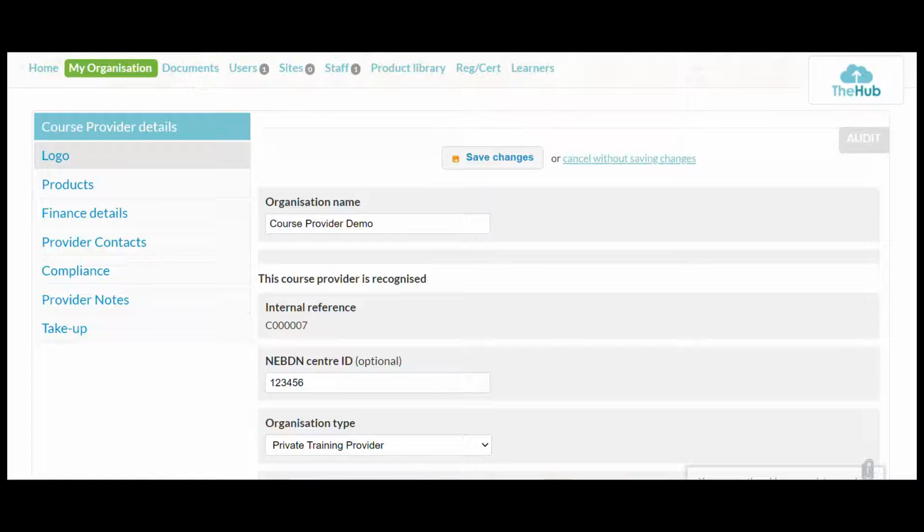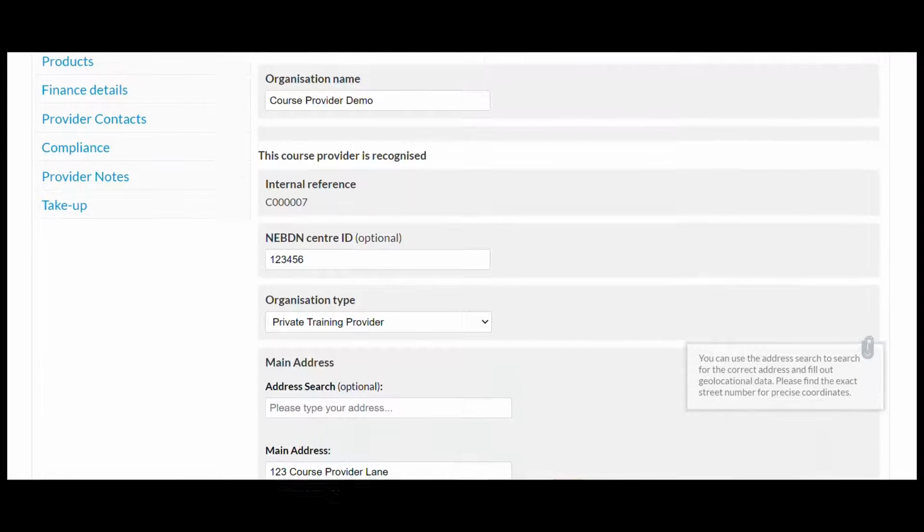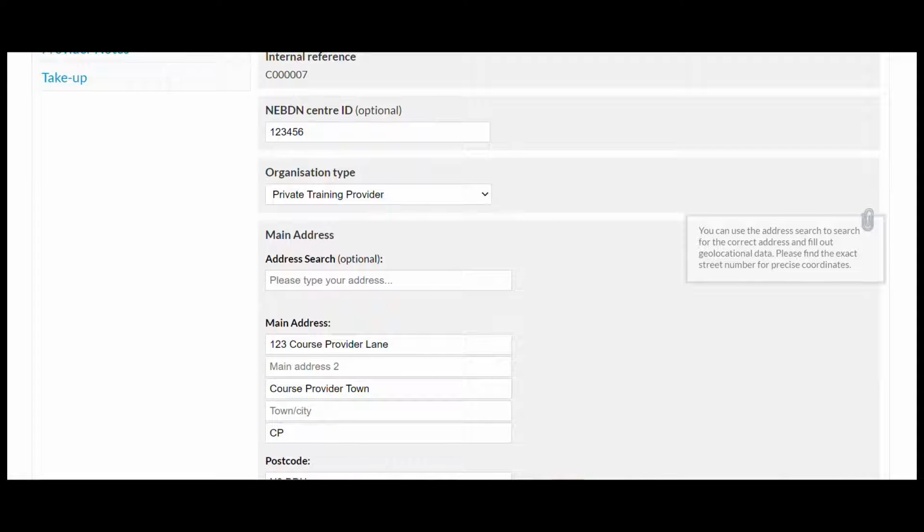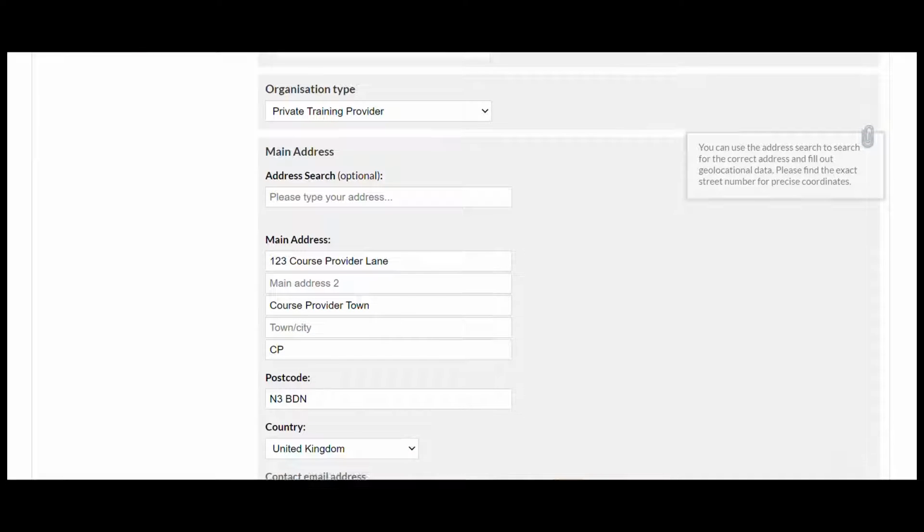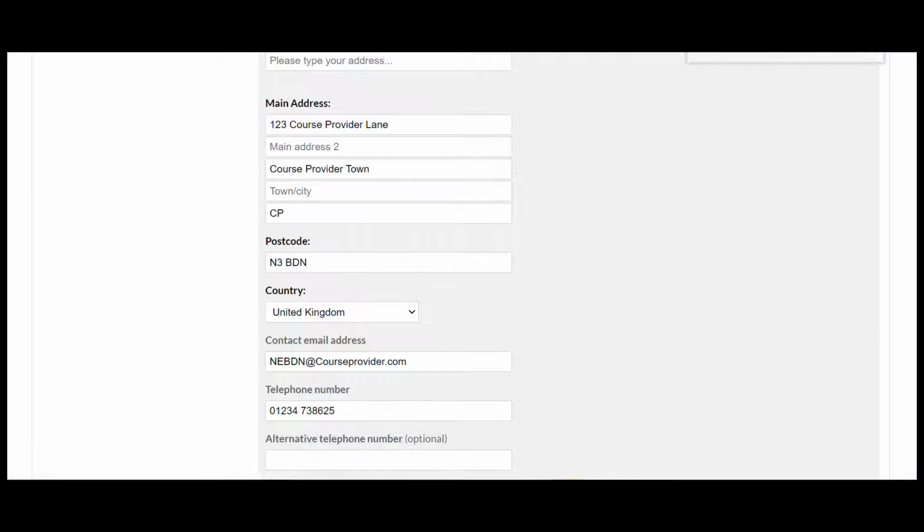We've got logo, products, finance details, provider contacts, compliance, provider notes, and take up. We'll work our way down these ones just so you can see what is involved with each. So if you go to course provider details, you'll see here that there's the organisation name, and then there are options here for you. So we've got main address, postcode, country, email address, telephone number.